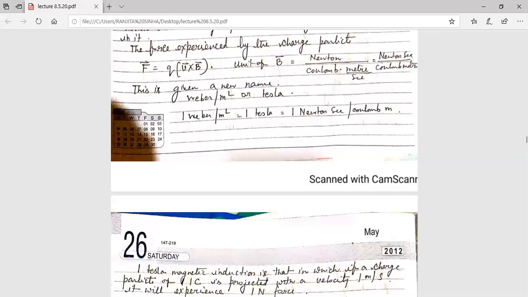then it will experience 1 Newton force. So if a charged particle of 1 Coulomb moves with a velocity of 1 meter per second through a magnetic field of 1 Tesla, then it will experience 1 Newton force. So this is the definition of Tesla. 1 Tesla. This is the SI unit.